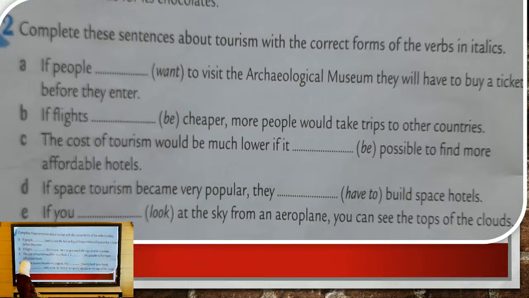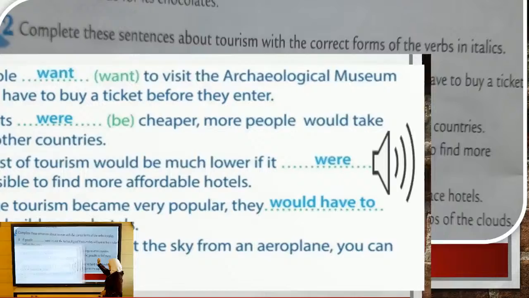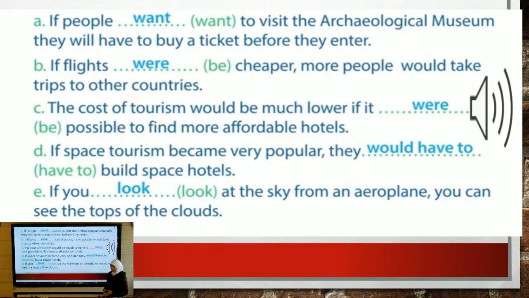Read it carefully. Try to answer them, to complete the sentences correctly, and then we will see the answers. Okay. Let's see the answers.